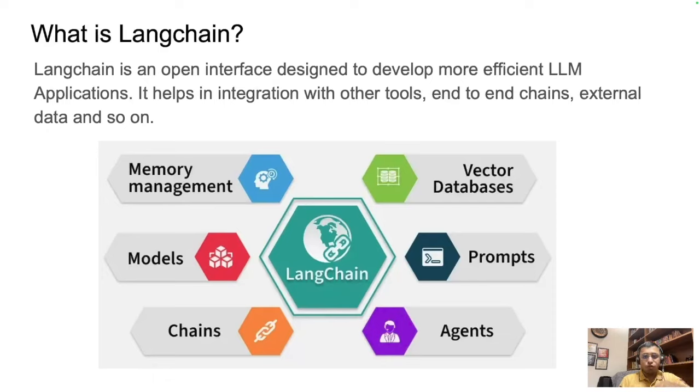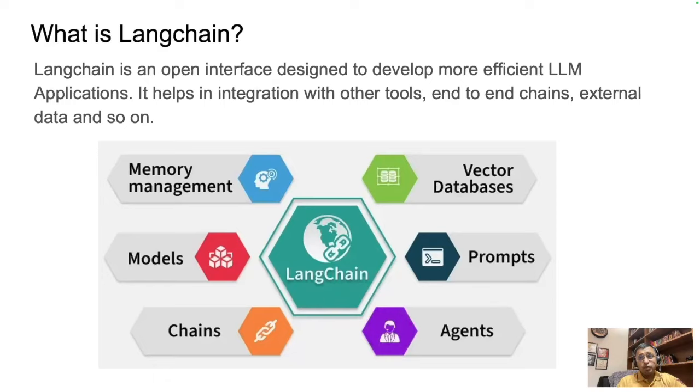Now let's walk through this diagram that you see here that highlights the main components of Langchain. Memory management. This allows applications to remember context across conversations instead of starting from scratch every time. Langchain helps retain each interaction, right? So responses are more personalized and more coherent.